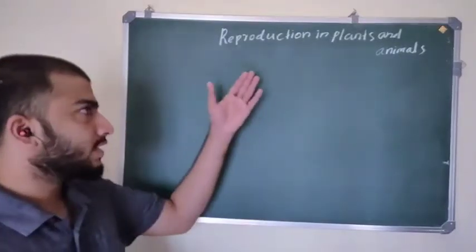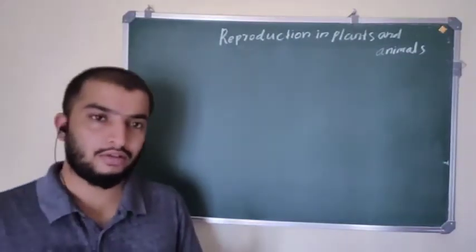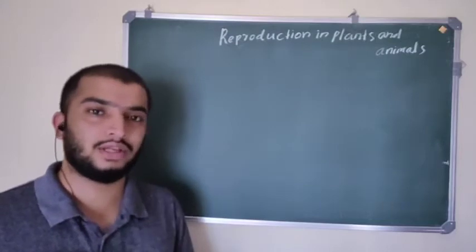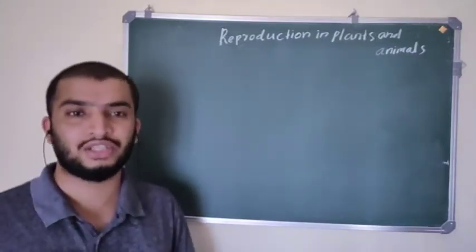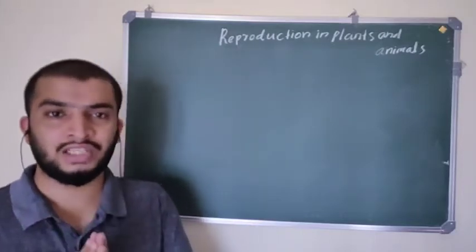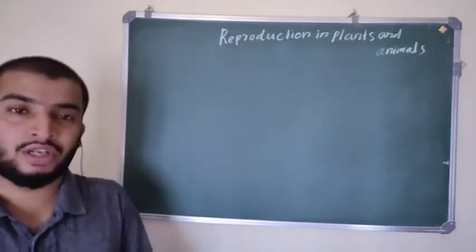So we were discussing the chapter reproduction in plants and animals. Till now we have covered reproduction in plants. Last class we discussed pollination and fertilization and what the steps of fertilization in plants are. Now we are going to study reproduction in humans.